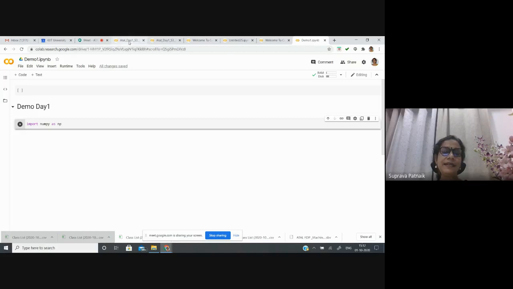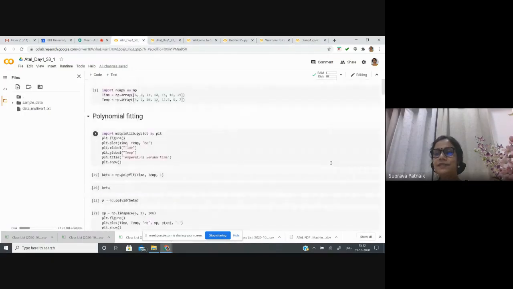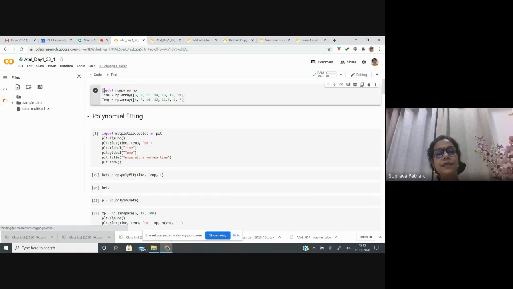As I said, it is a kind of demonstration, so I'll not take much of the time to type this down. Rather, I'll show how these codes are working and what I actually wanted to share with you. To begin with, here is my first cell, which says that I'm using the NumPy package. NumPy is basically for numerical computation.